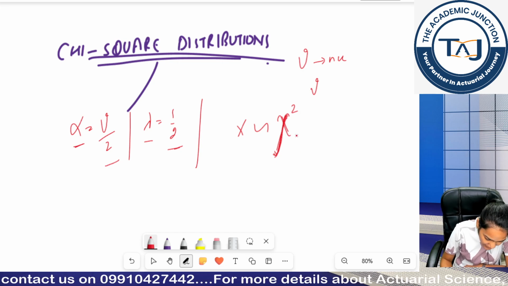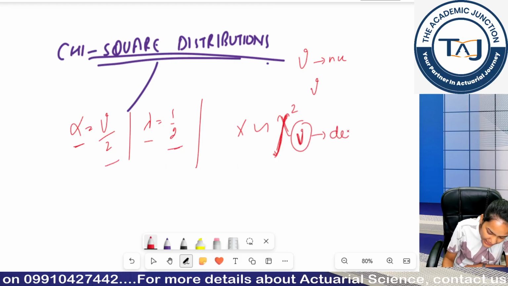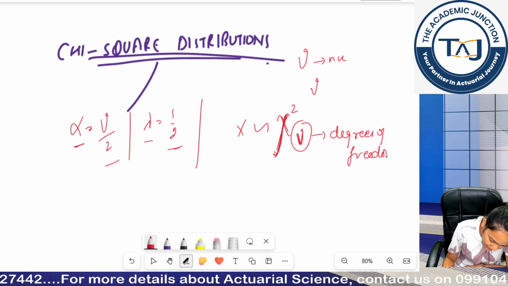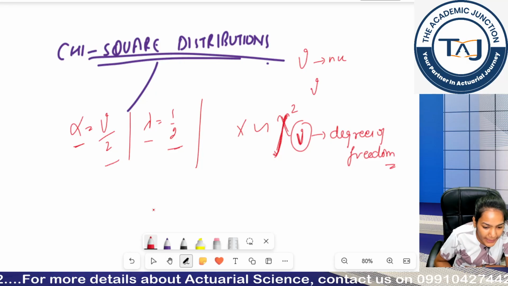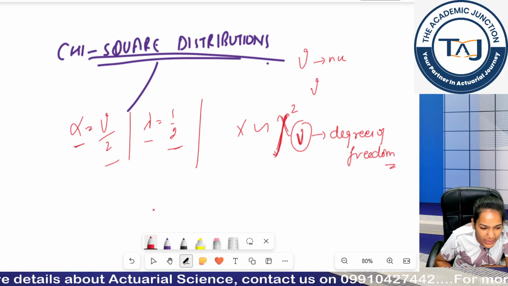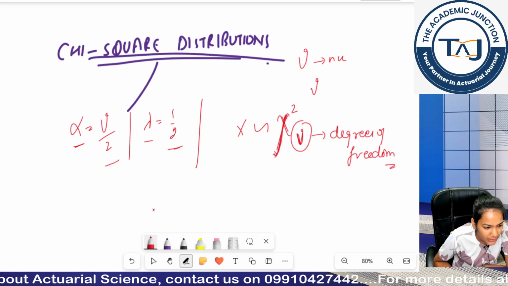So, chi-square with the degrees of freedom nu. This is called my degrees of freedom and this is its parameter. Is the notation clear? Since we are moving to a newer notation, it's okay to take the time.